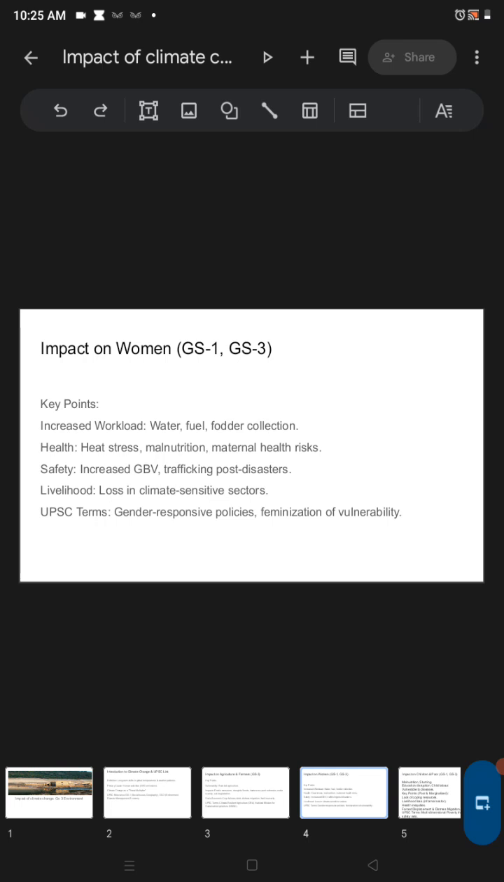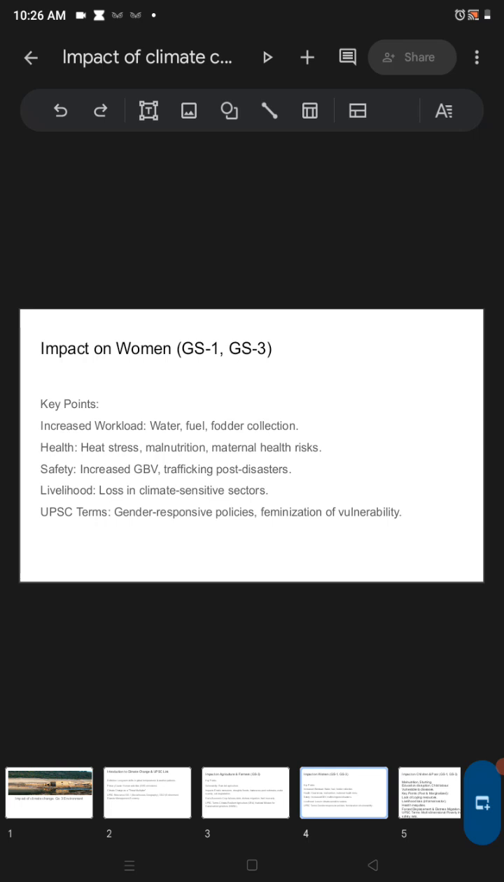Increased workload. As I already told, it is the poor and deprived section of the society who suffers most. So let's see, the tribal women and the women in Rajasthan areas, they go far to fetch water. So what do you think? They have to go even farther to fetch the water, and it becomes more of a hurdle for them to collect water. Then they are collecting fuel for cooking from the forest, and doing all other collections.